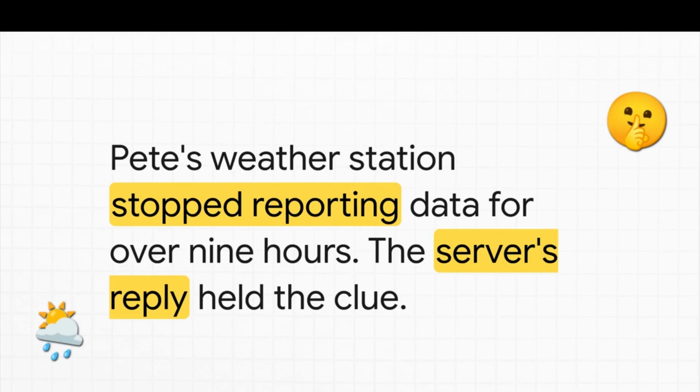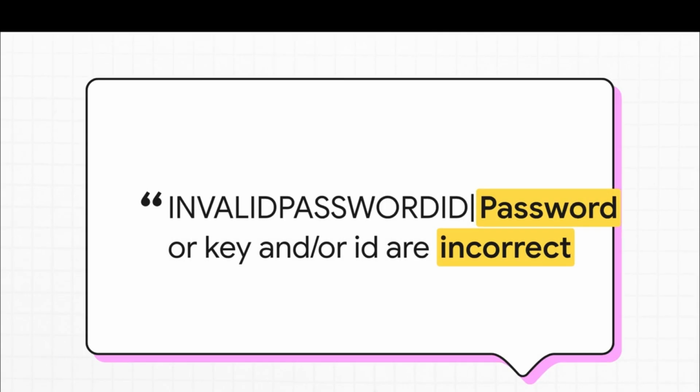Our detective realized the clue wasn't in the message the station was sending out, but in the server's very quiet reply. And boom, there it is, the smoking gun. Buried deep inside one of those tiny packets, the server sent back this crystal clear message. Turns out, the weather station's password had somehow been completely wiped out. The server was just rejecting its connection every single time. A super simple fix, but one Pete never would have figured out without being able to read the packets.